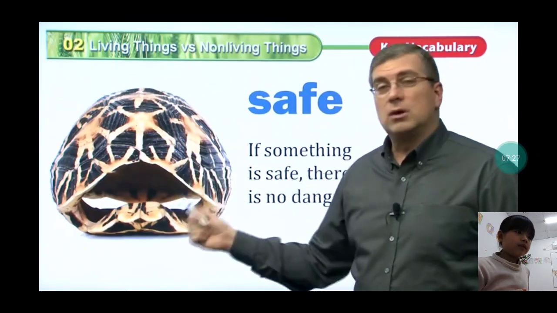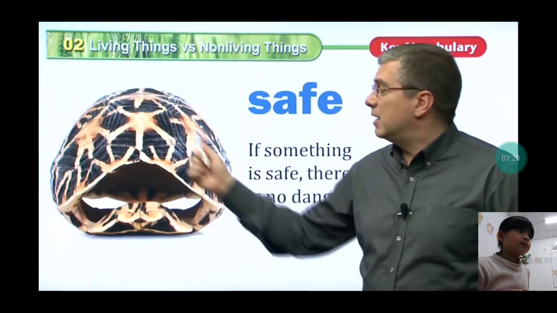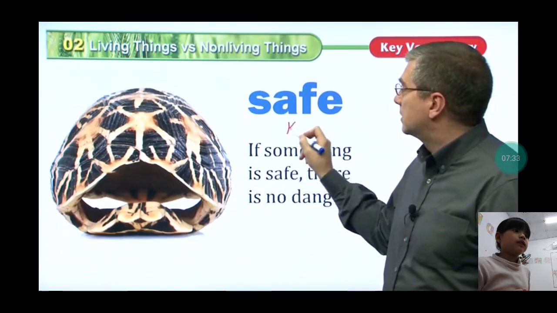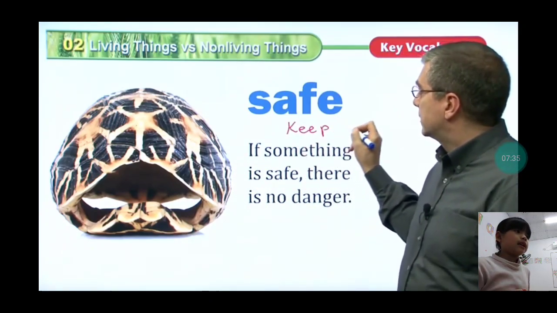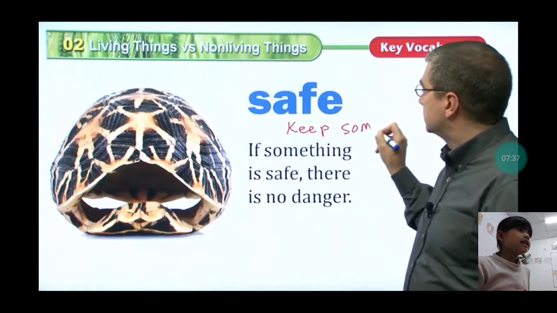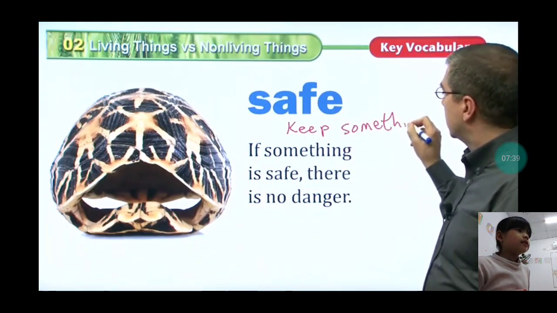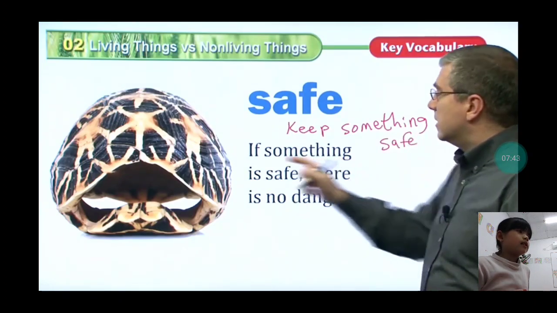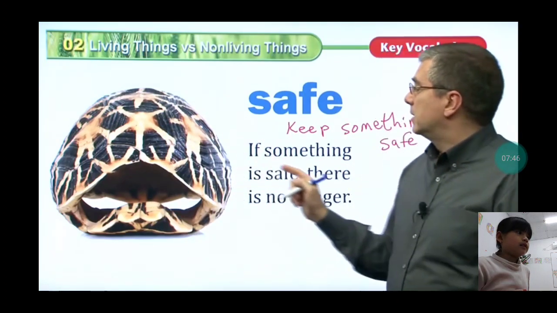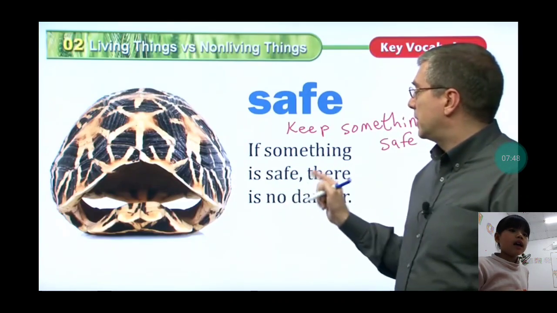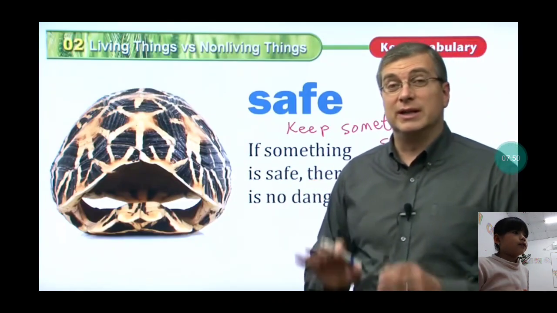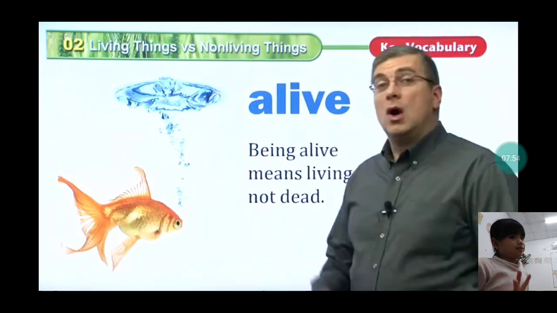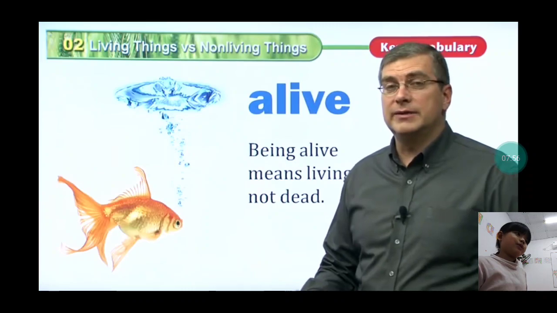You can see the head of the turtle and its legs. Because it is in the shell, it has no danger. If something is safe, there is no danger.